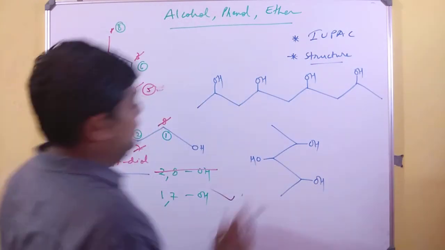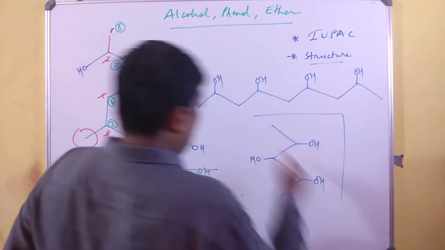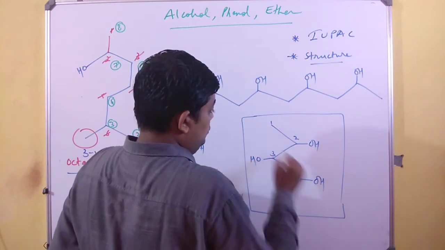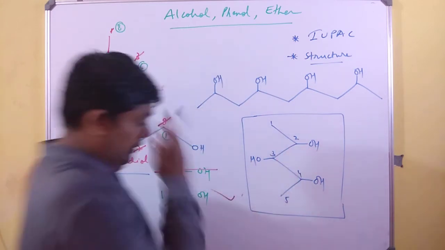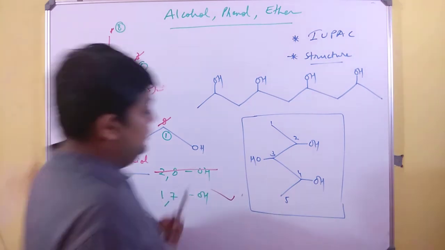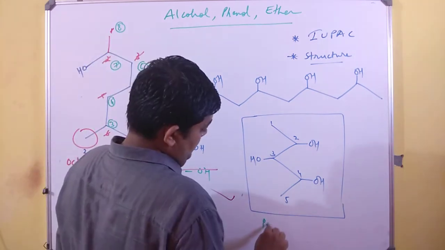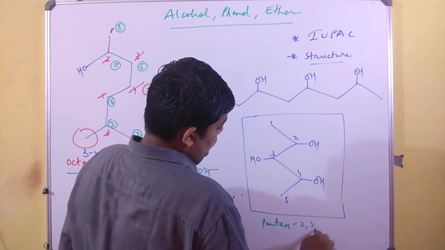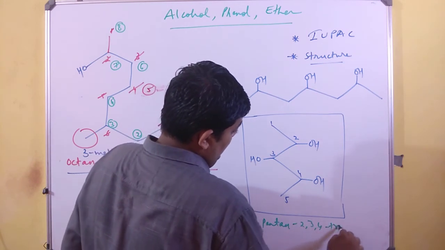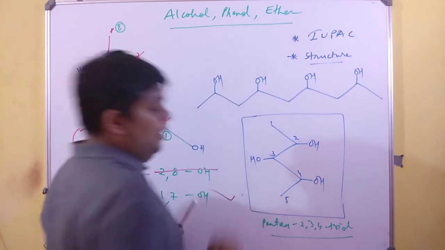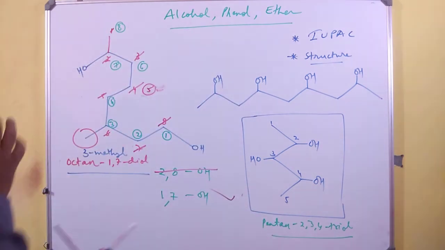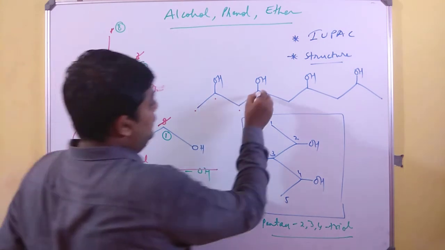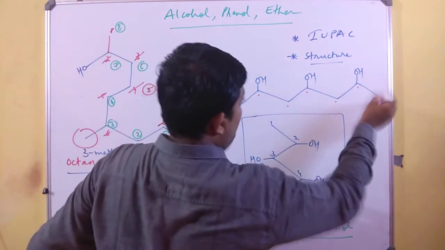Coming to the second example over here, if you check very clearly, 1, 2, 3, 4 and 5. So now it is pentane-2,3,4-triol. Pentane-2,3,4-triol. 1, 2, 3, 4, 5, 6, 7, 8, 9.